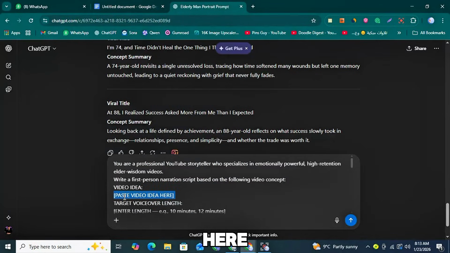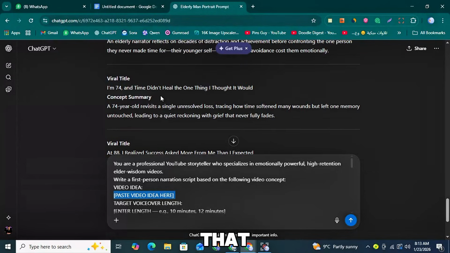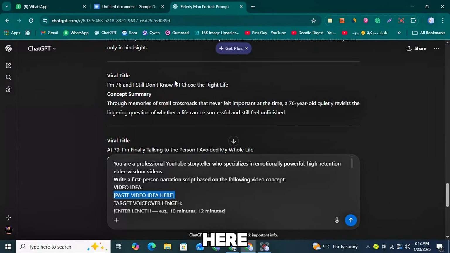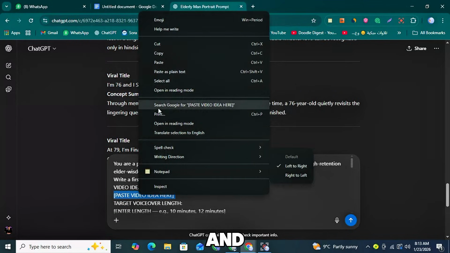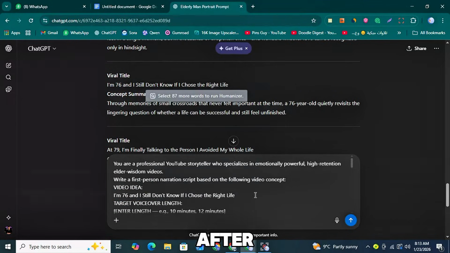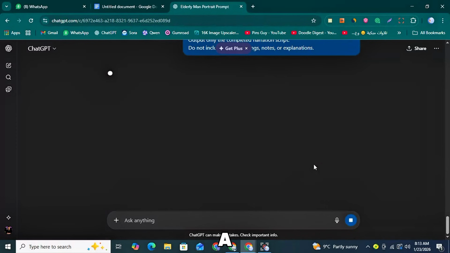Paste the prompt here. In the prompt, you will see a section that says Paste Video Idea here. Replace this with the topic you chose from ChatGPT. For example, I am using the topic, I am in 76 and still don't know this. After pasting your topic, click Generate and ChatGPT will start preparing the video script for you. In just a few seconds, your complete script will be ready.